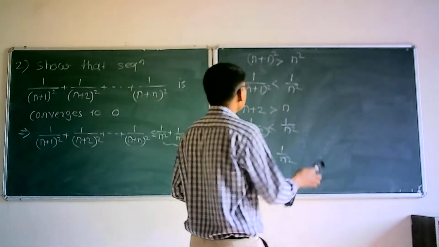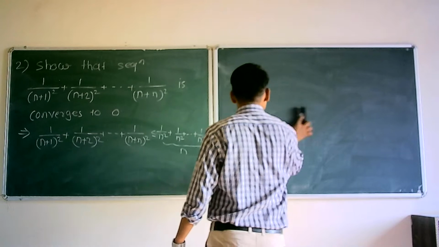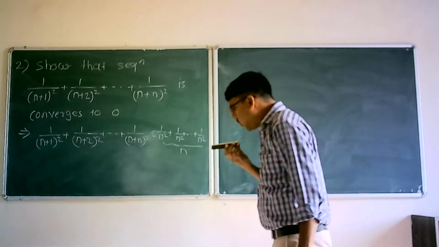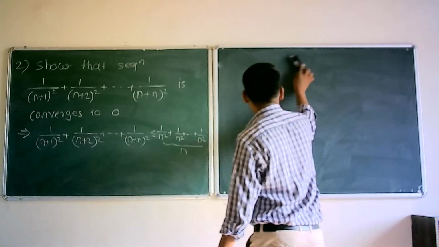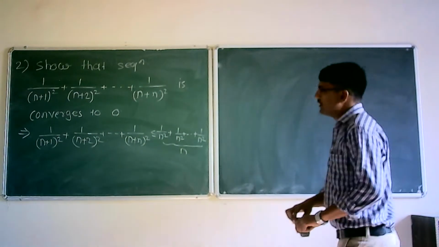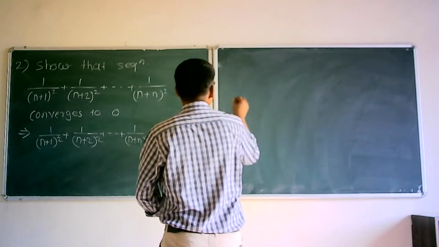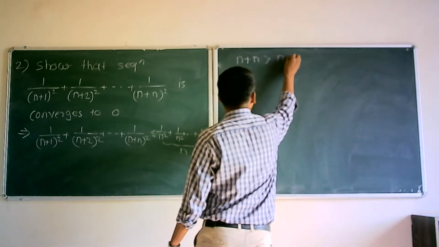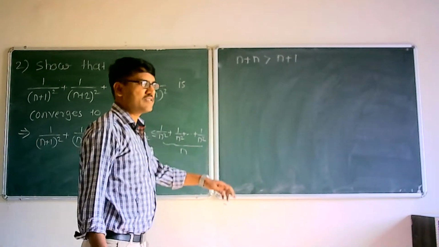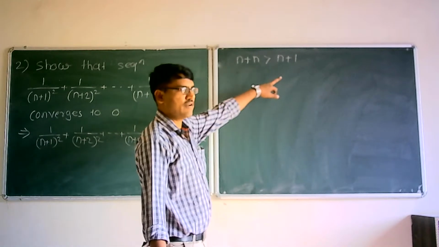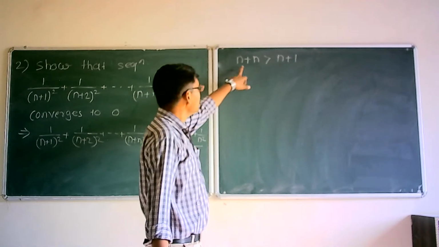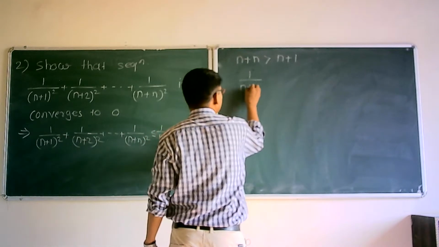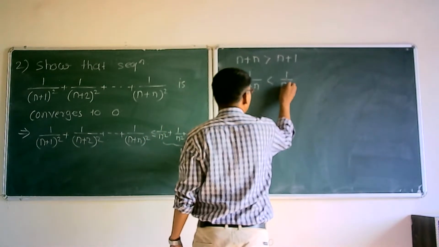Similarly, all of you know that n plus n is greater than n plus 1. As n is greater than 1, therefore n plus n is greater than or equal to 1. So 1 upon n plus n is less than or equal to 1 upon n plus 1.